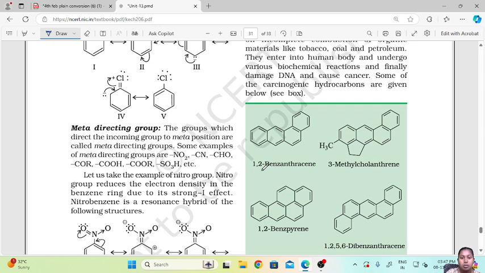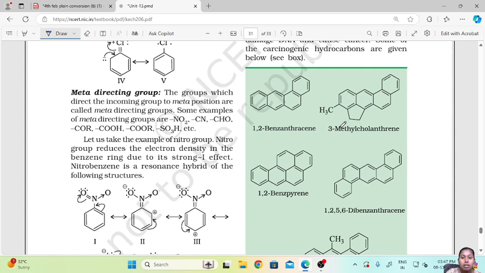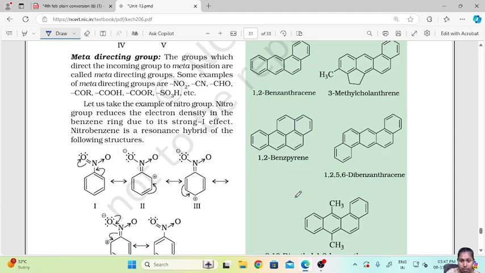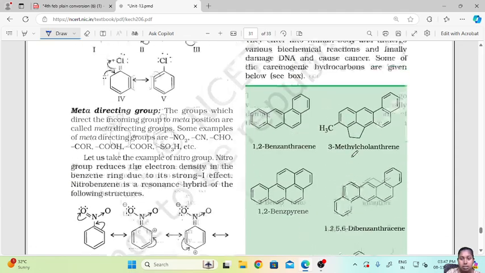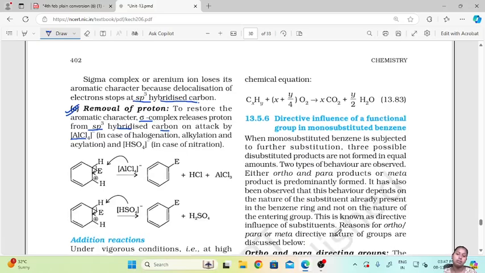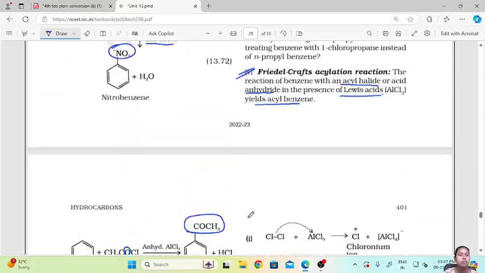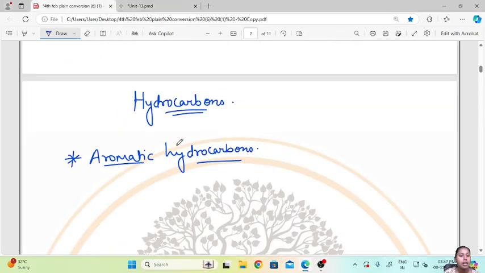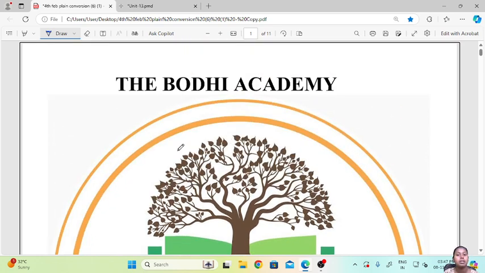For example, 1,2-benzanthracene, 3-methylcholanthrene, and benzpyrene. These are some of the examples of carcinogenic hydrocarbons. So with this, we are done with the chapter on hydrocarbons, where we have discussed the aromatic hydrocarbons.